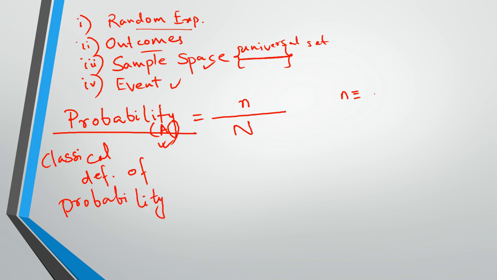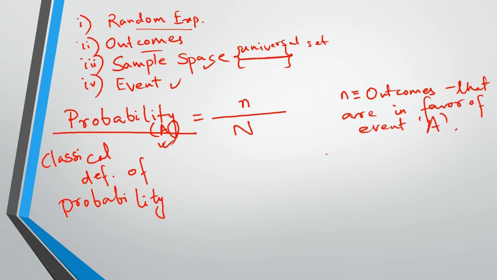So small n is the outcomes that are in favor of event A, and capital N is the total number of equally likely outcomes.